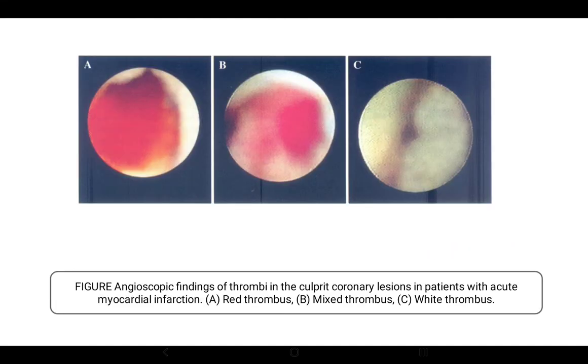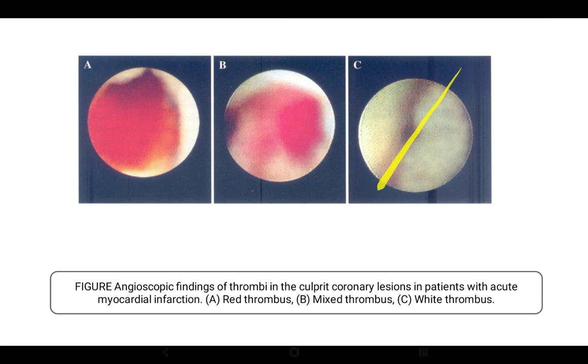We'll see this. Now here you can see angioscopic findings of thrombi in coronary lesions in patients with acute MI. We're talking about this figure. The first one is a red thrombus, the second one is a mixed one, and the third one is white.